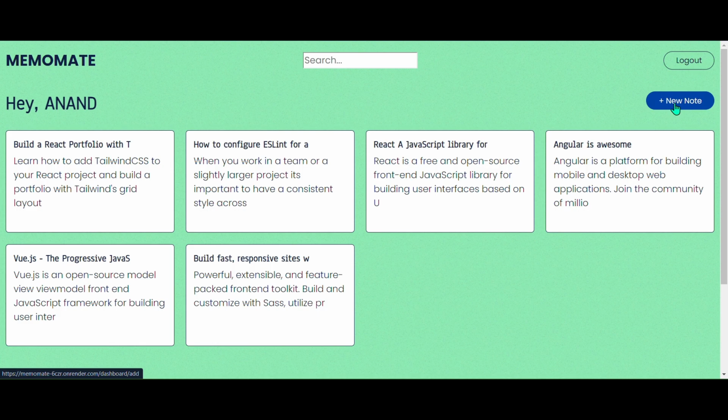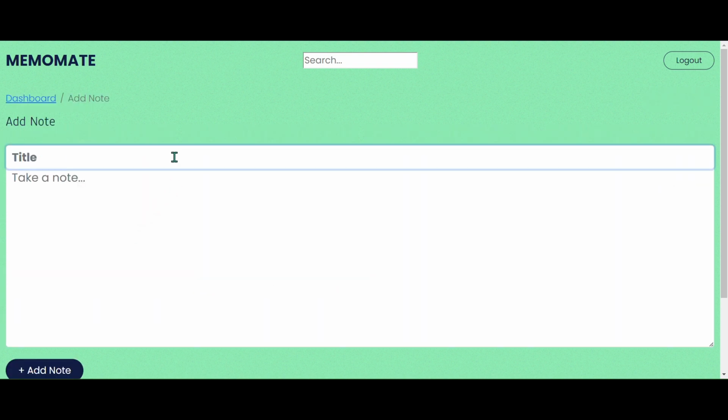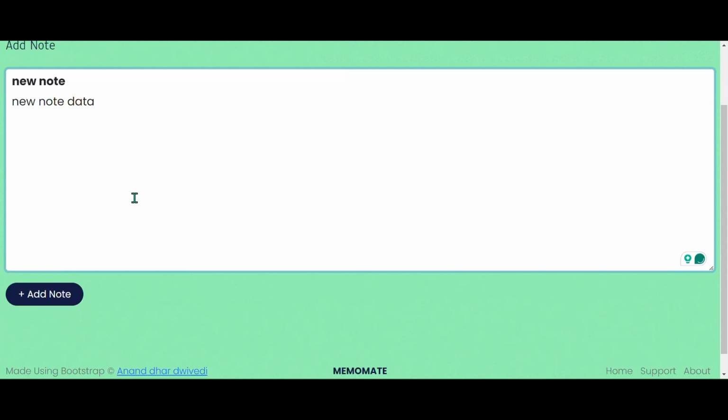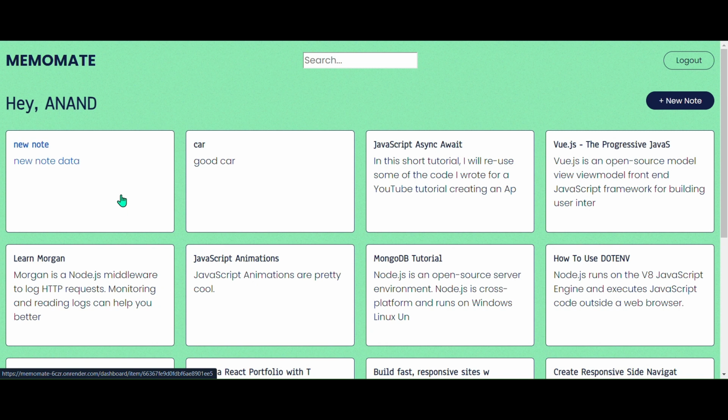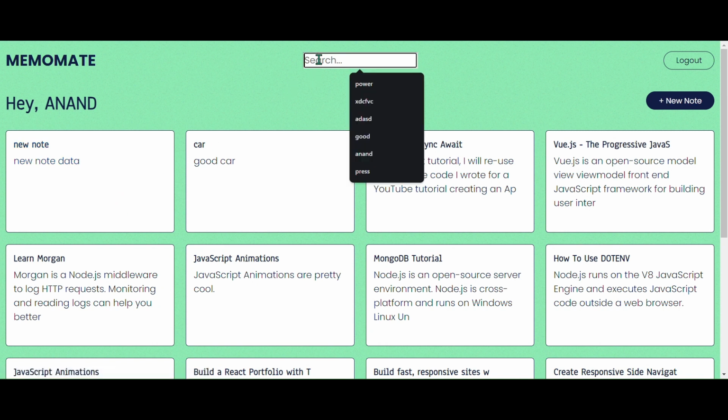I can also create a new note by clicking on the new note button, where I have a feature of new note and new note data, and click on the button add note. It will be added and pushed at the first.